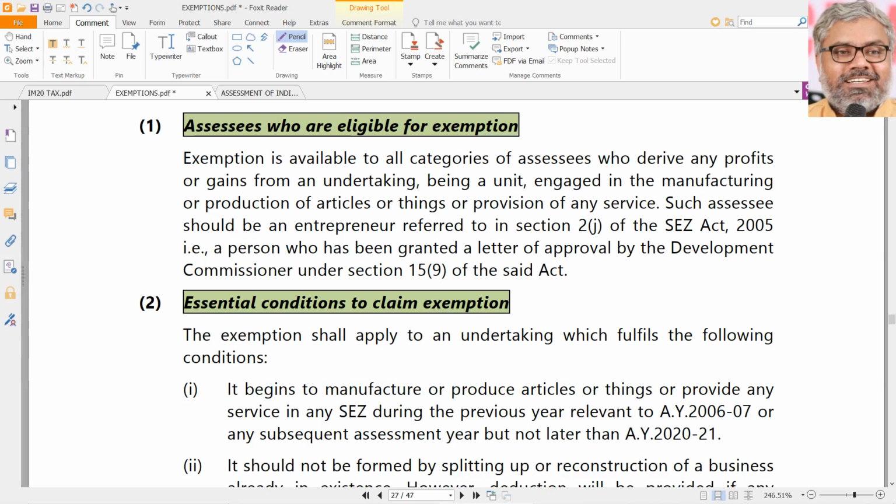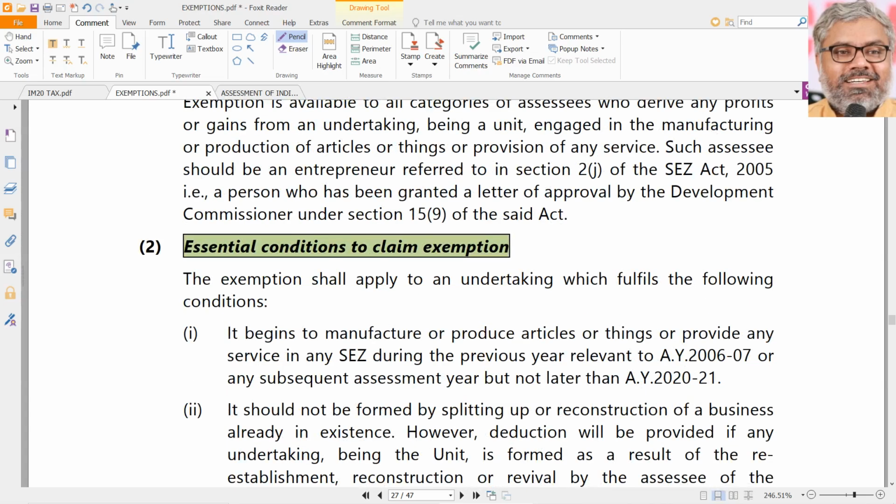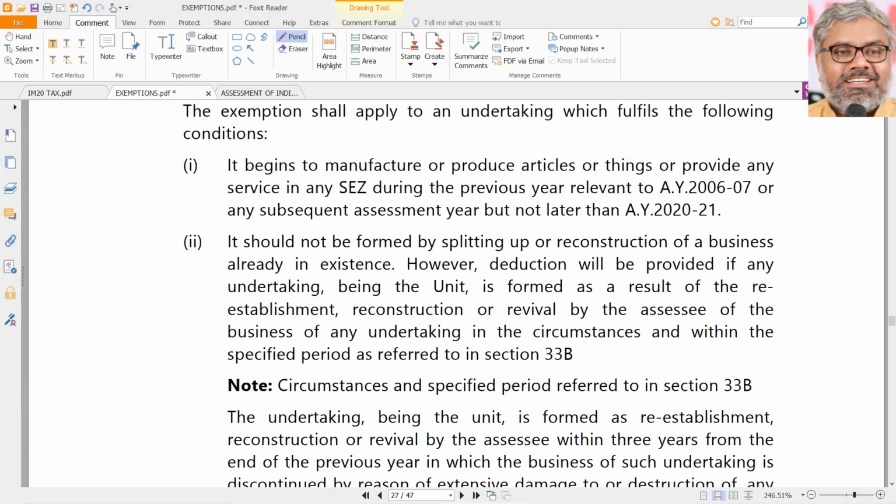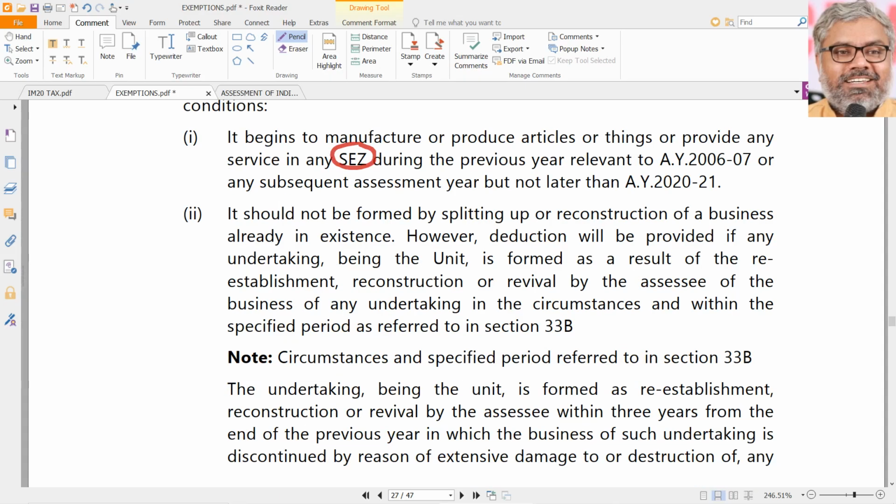But that individual or that SSC, whoever it may be, is an entrepreneur as defined under the SEZ Act, that is, the Special Economic Zones Act. So what is the SSC supposed to do in order to claim this exemption? General things only, we don't need to be really thorough with all these things. Generally, of course, he should have started manufacturing articles or providing any services in a special economic zone. There are so many special economic zones in India where the SSC should have started the business.